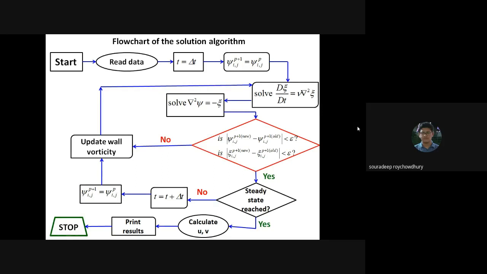So we are checking the convergence, that after two consecutive time steps, whether the stream function and the vorticity are the same, almost the same, or not. Exactly. Very good. Then what are we doing next? Sujit? Check whether the steady state is reached, sir. Or update wall vorticity. No. Then okay, you just stop, Subhajit.